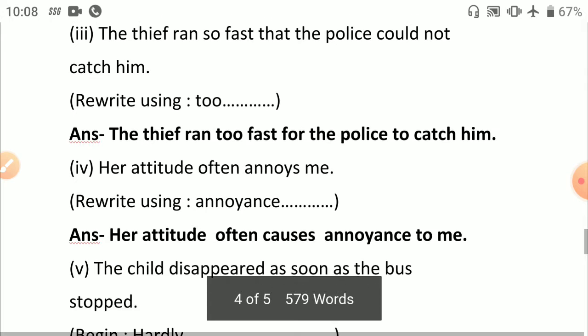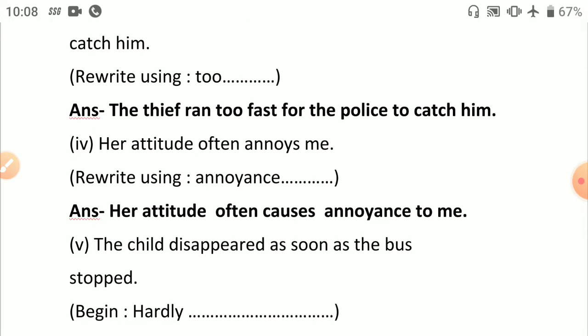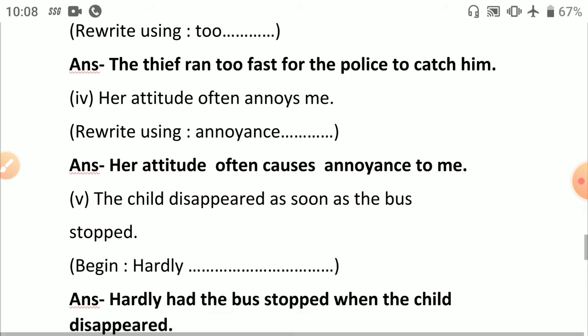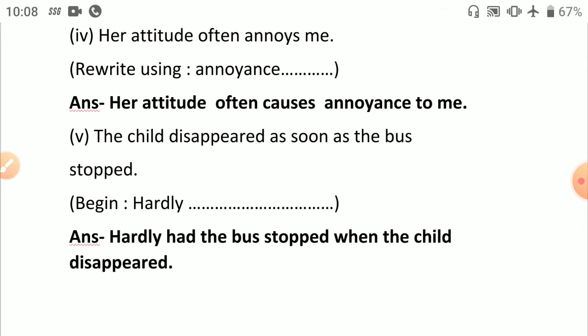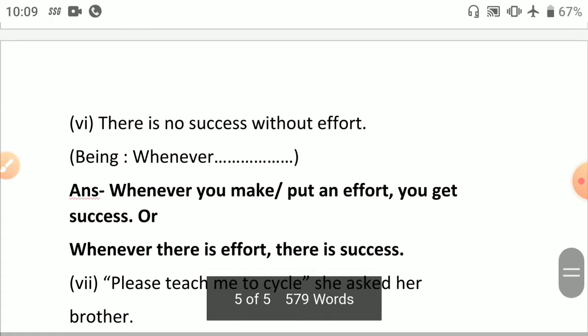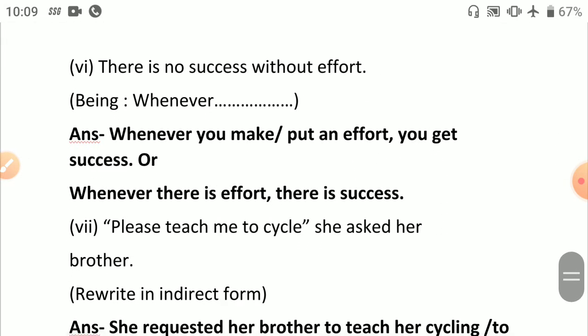Fourth, her attitude often annoys me. You have to use annoyance, the noun form of annoy. So, her attitude often causes annoyance to me. The fifth one, the child disappeared as soon as the bus stopped. So here, as soon as the bus stopped: hardly had the bus stopped when the child disappeared. Hardly always takes when. The sixth one, there is no success without effort. Whenever you make or put in an effort, you get success, or whenever there is effort, there is success.